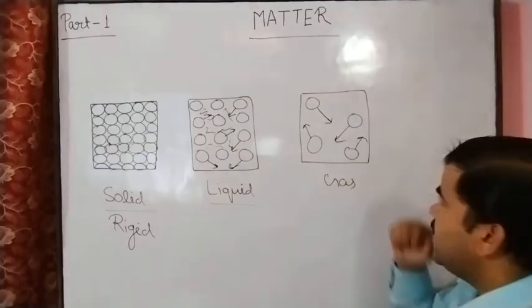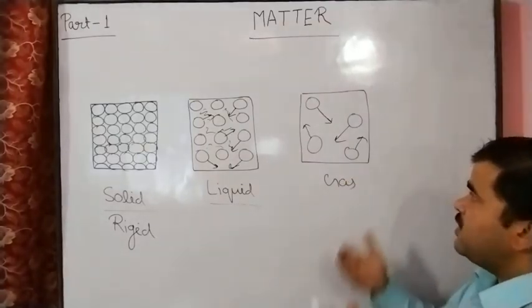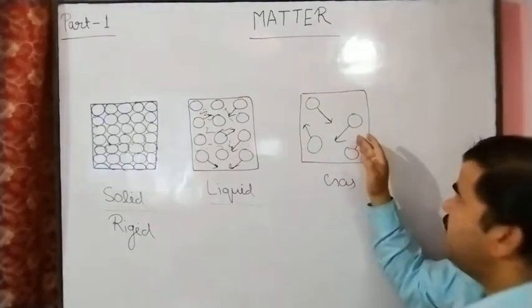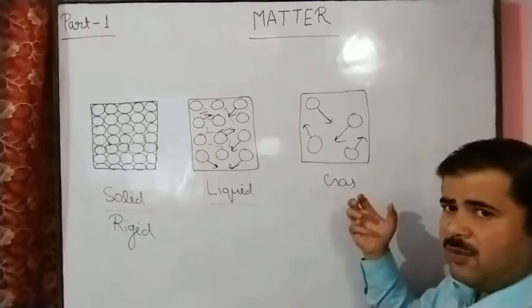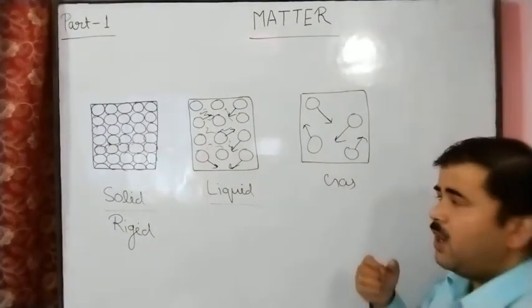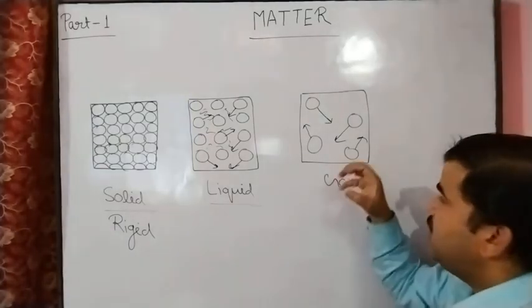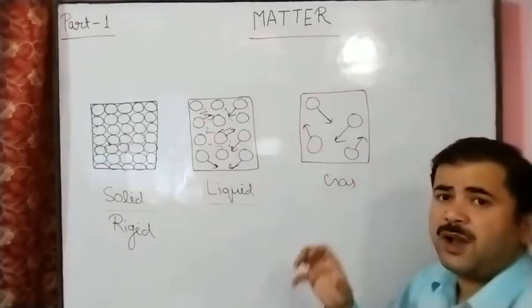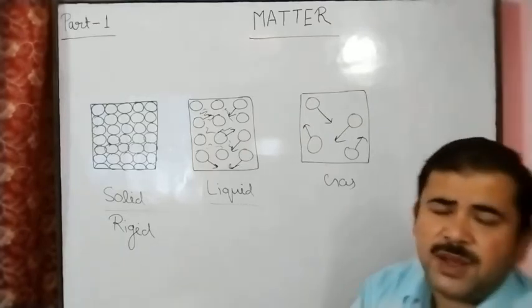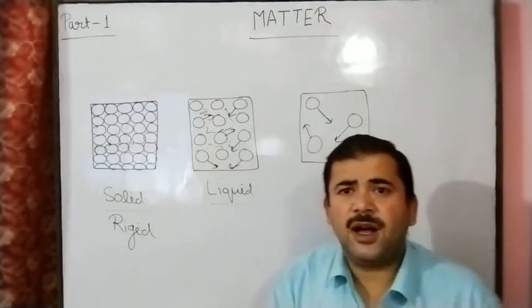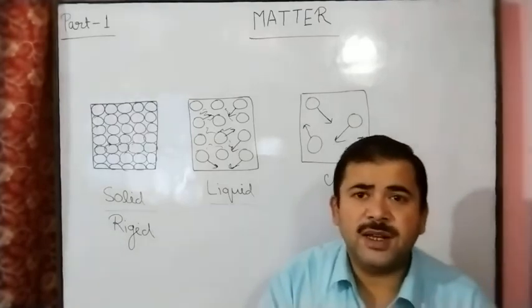In the gaseous state also, if we raise the temperature, these particles absorb energy, and this energy is in the form of kinetic energy, and due to the kinetic energy, these particles move faster than before. So by increasing the temperature, the kinetic energy of these particles also increases.